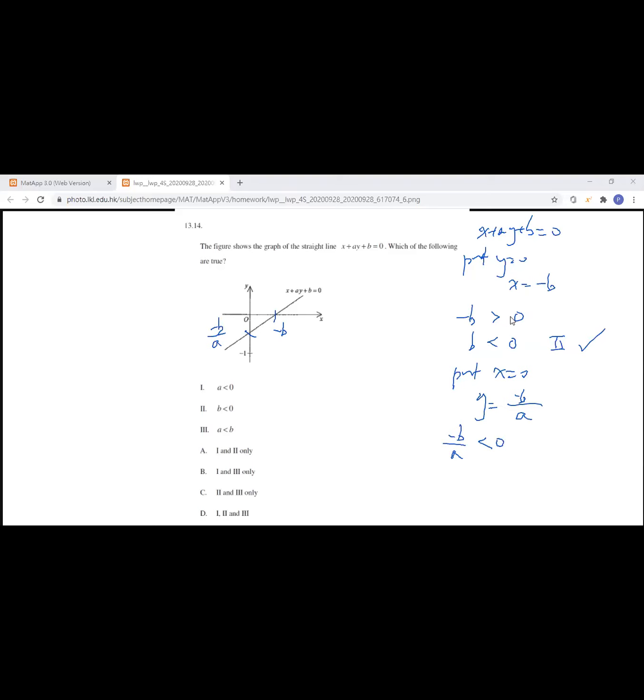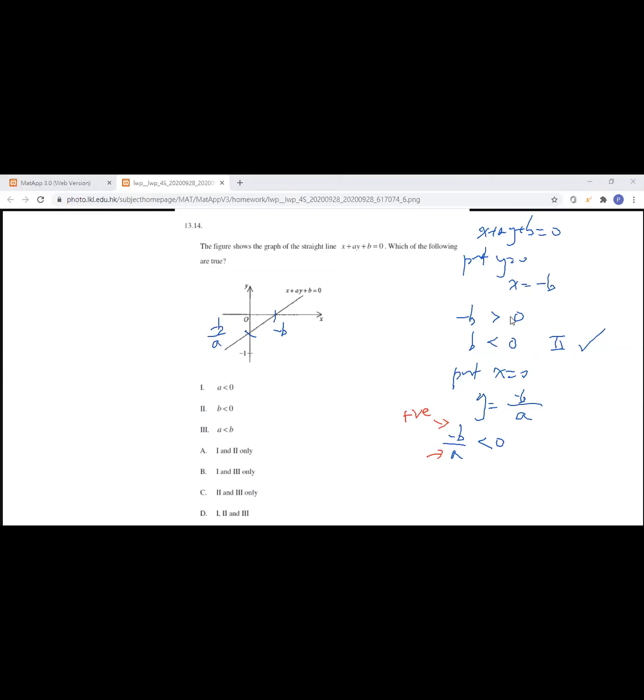Negative b, the upper part is negative b. Negative b should be positive, okay? But I want the result of the fraction to be less than 0. So what should a be? Shall it be positive or negative such that the result of the fraction becomes negative?